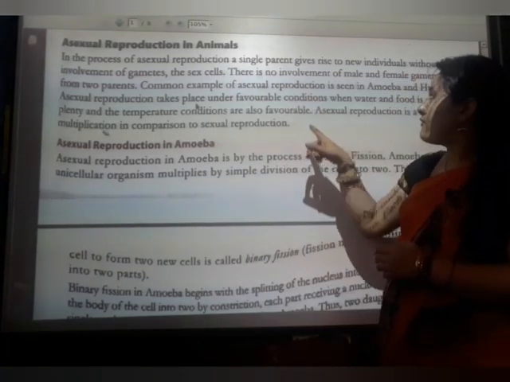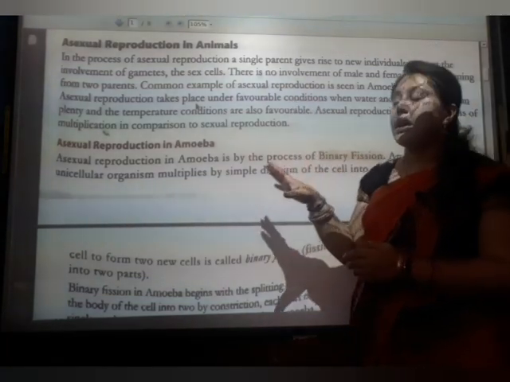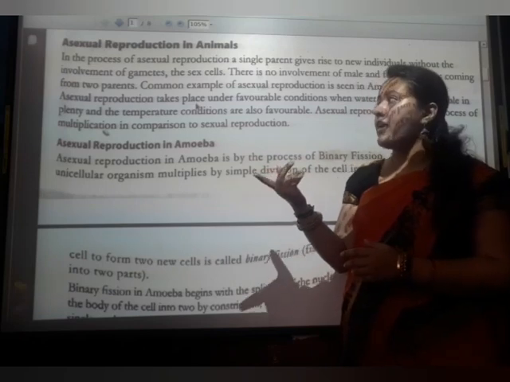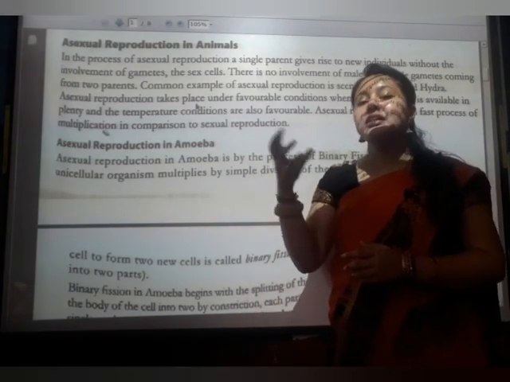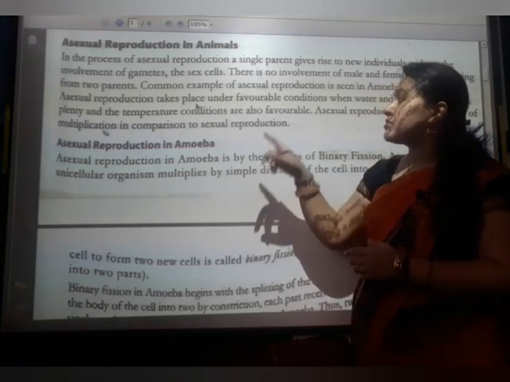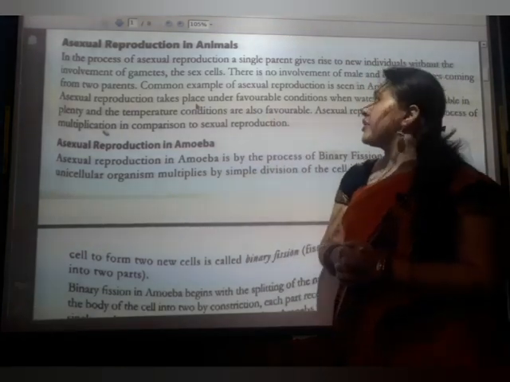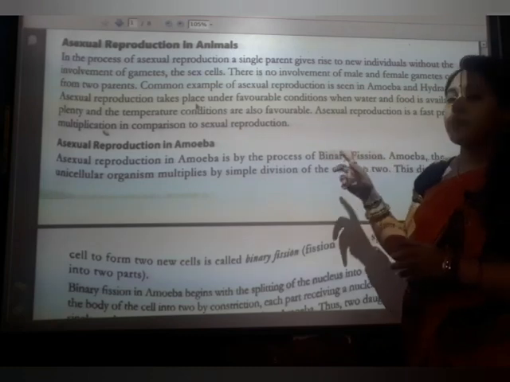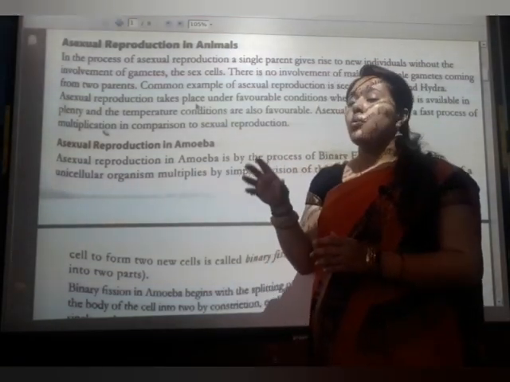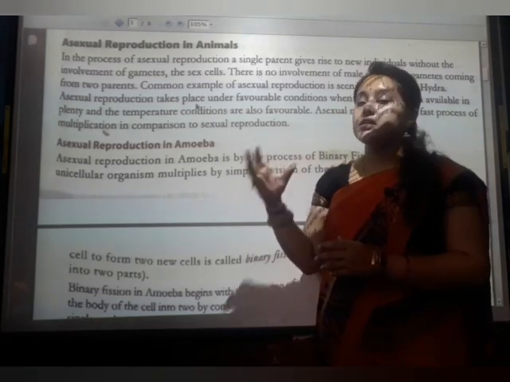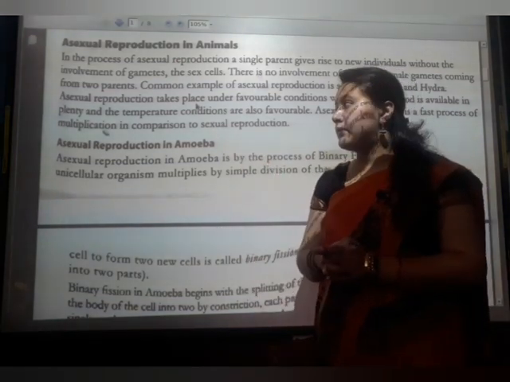There is no involvement of male and female gametes. Examples of asexual reproduction are seen in amoeba and hydra, the examples in animals.